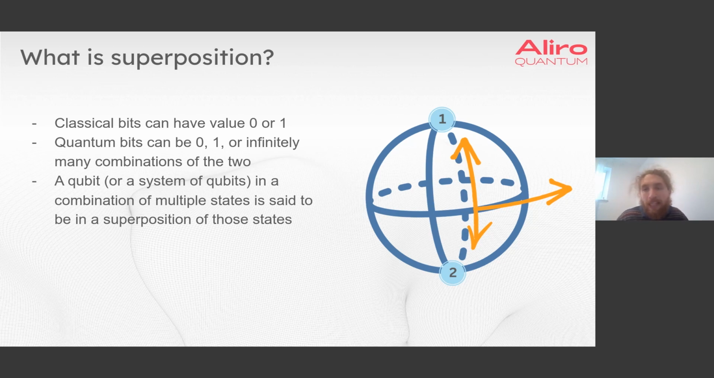The first quantum property exhibited by qubits that we will discuss is that of superposition. A classical bit can have value 0 or value 1. Qubits, on the other hand, can be 0, 1, or any combination, and there are infinitely many such combinations of these two values. When our qubit, or our system of multiple qubits, is in a combination of values, we say that it is in a superposition of these values.